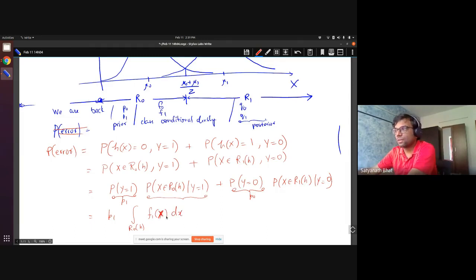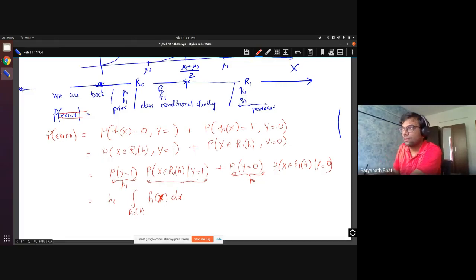Because Y equal to 1, the distribution that we are interested in is F1. It's a conditional density. I will not dwell on it more. And this will be R1 of H and F0 of x dx.